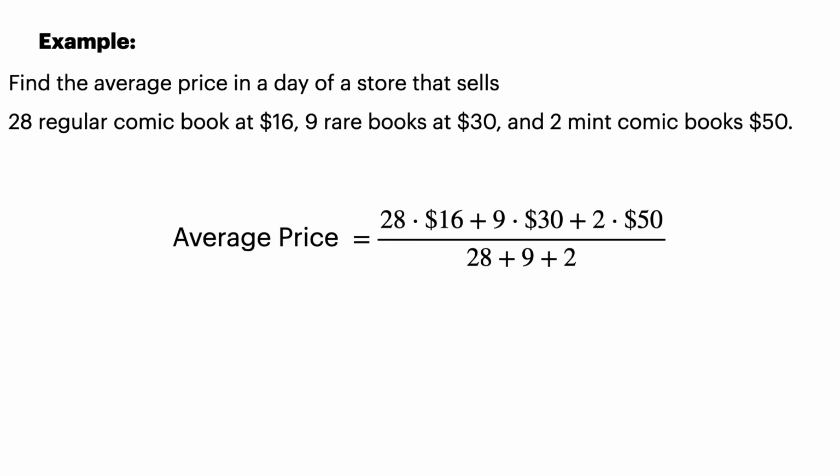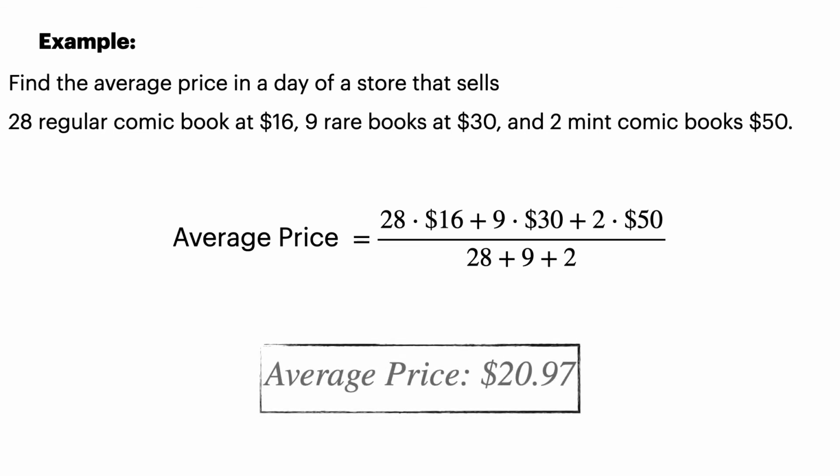Okay, so to do that, we need to multiply by the amount. So we sold 28 regular comic books at $16, so you can see I multiplied that. We add in the 9 rare comic books we sold at $30, plus the 2 that we sold at $50. That would be the numerator, the top. Then we divide by how many comic books we sold, which would be 28 plus 9 plus 2. And so that is going to be an average price of $20.97. Okay. So that would be the count method that we talked about earlier.